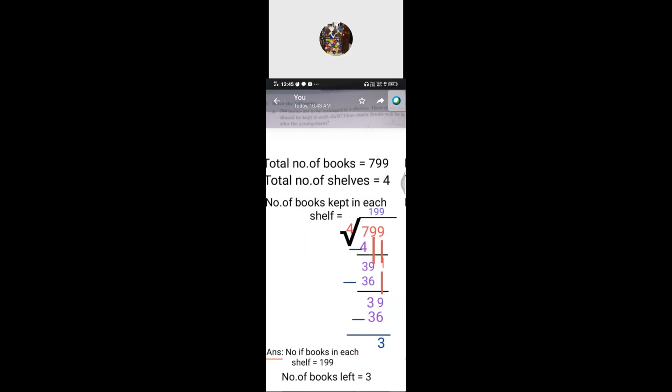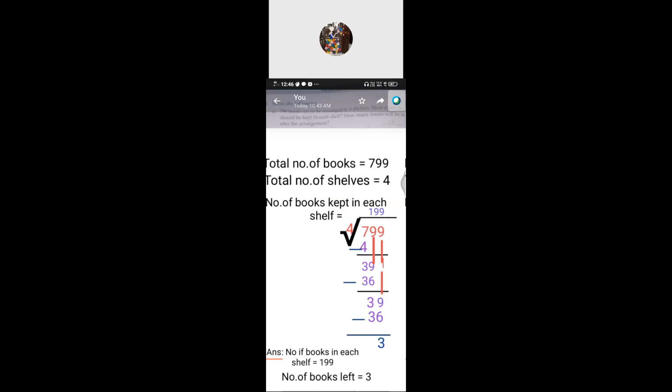How that we have to find? Always we have to start from the total number, because for the division alone they used to give the total first. From the total only that we are dividing, isn't it? That only that is a dividend. The total number only is called as a dividend. So total number of books 799. So what they've given. The next one. Total number of shelves, there are 4 shelves.